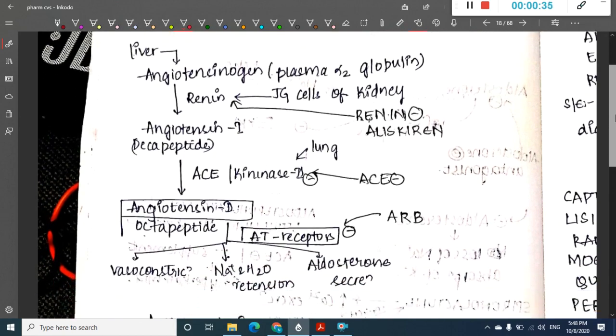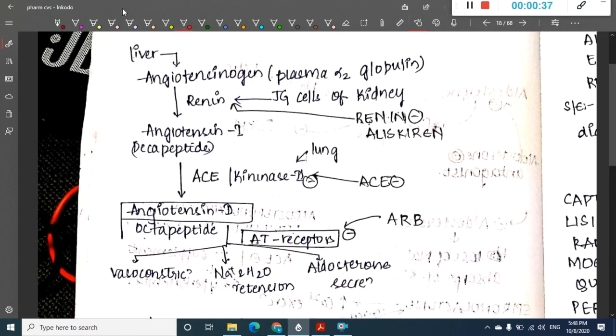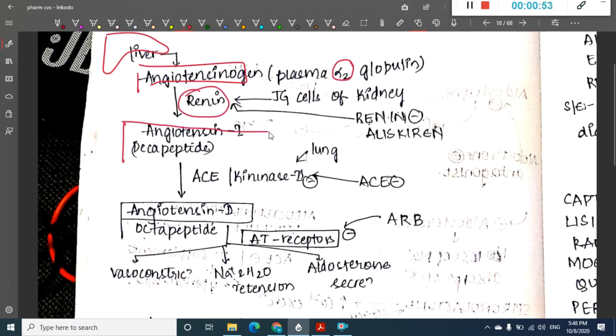In this pathway, first if you see the liver, angiotensinogen is produced from the liver. This angiotensinogen is an alpha 2 globulin. In the presence of renin, it gets converted into angiotensin 1, which is a decapeptide.